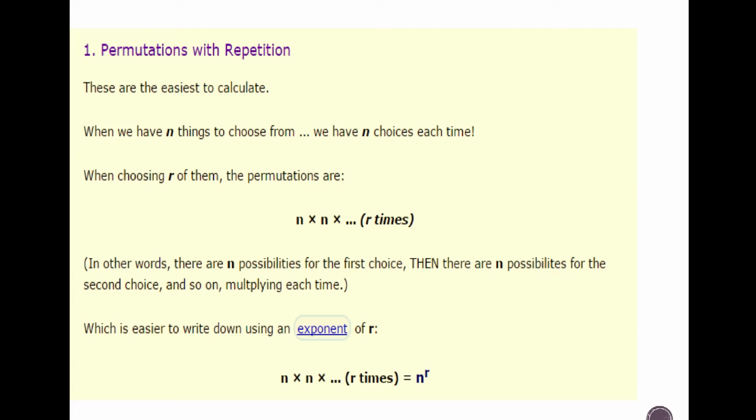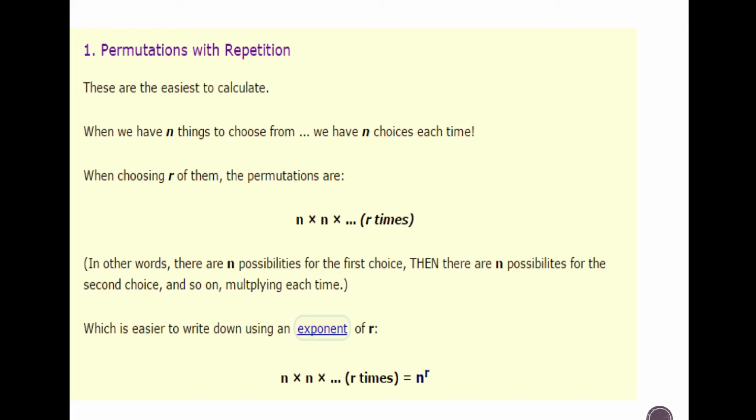Permutation with repetition. These are the easiest to calculate. When we have n things to choose from, we have n choices each time. When choosing r of them, the permutations are n times n, r times.